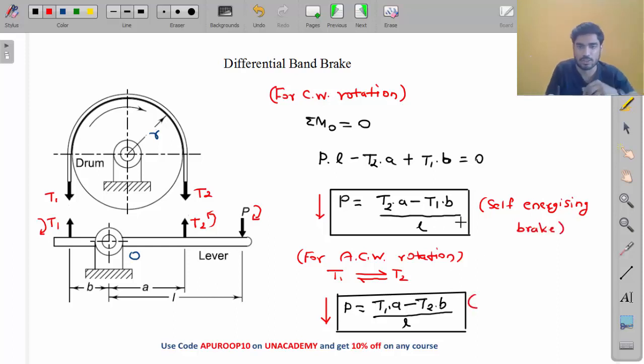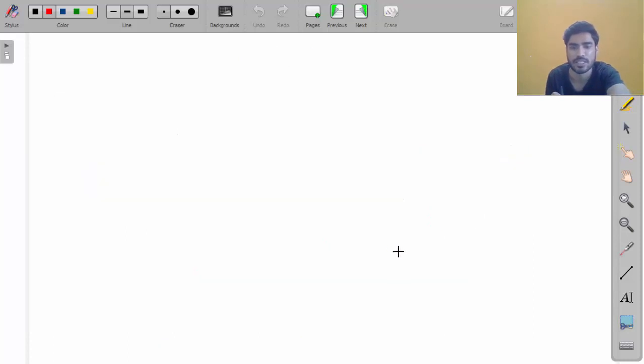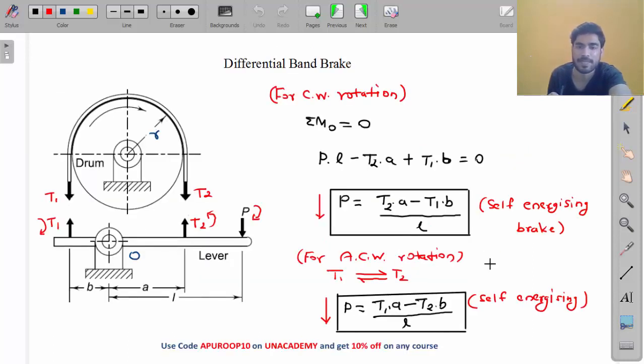So this is also self-energizing. Why, my friend? Because here also P is reduced compared to the last case. So in both cases, for clockwise as well as anti-clockwise rotation, P is reduced.